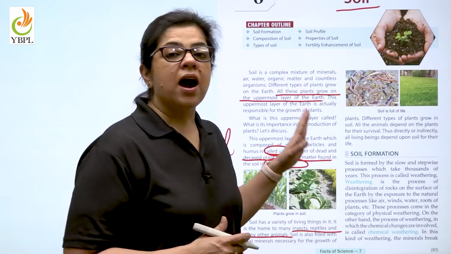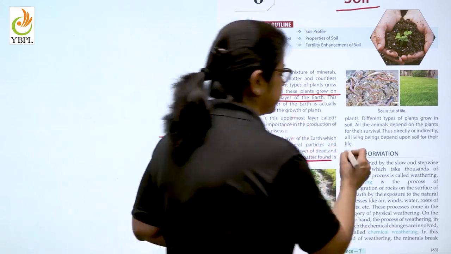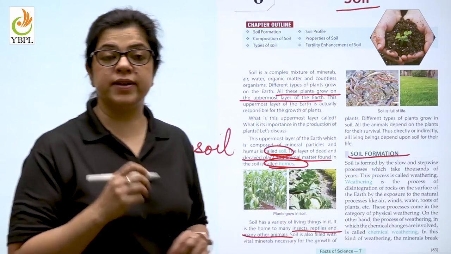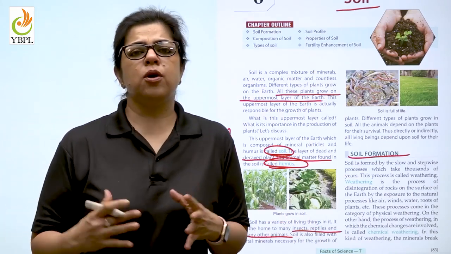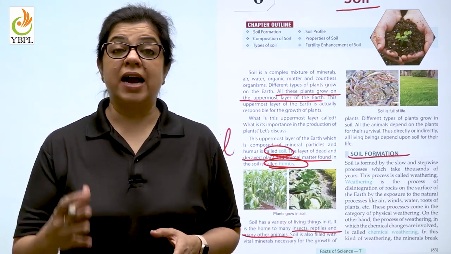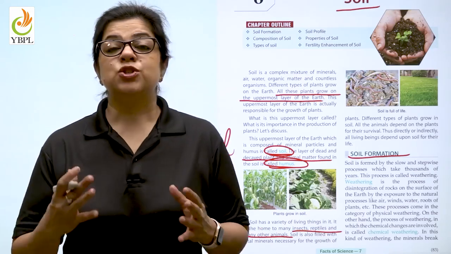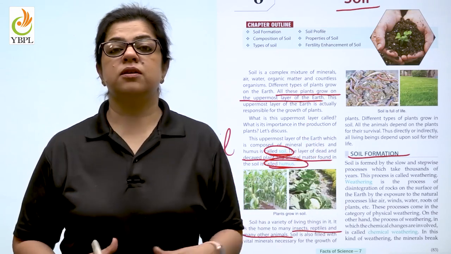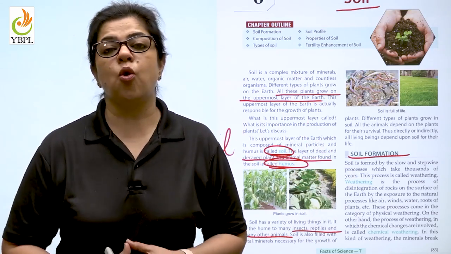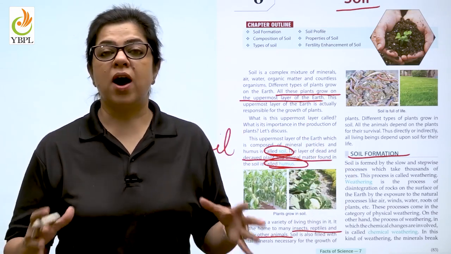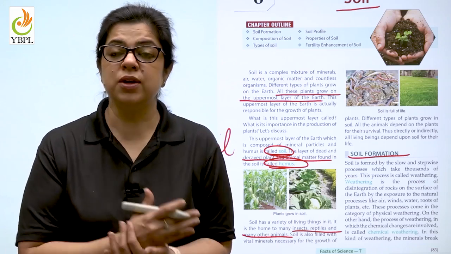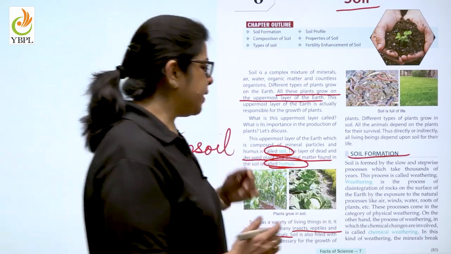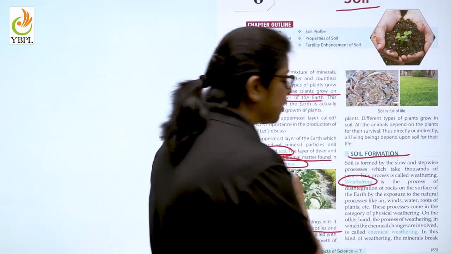So children, how was this soil formed? Was soil always there on earth or was it formed over a period of time? The answer is the latter. Soil was formed over a period of time. So initially on earth, there were huge pieces of rocks. Now, how did these rocks break down? They broke down by a process known as weathering.